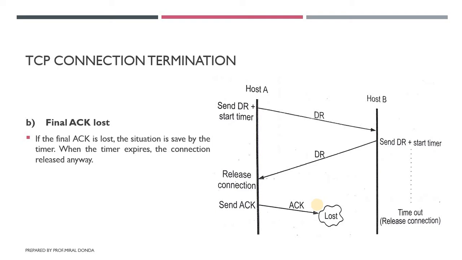When the timer expires, only then is the connection terminated. So at the server side, the connection stays open till the timer expires. This is how the connection is terminated when the final acknowledgement is lost. So this is the second case.